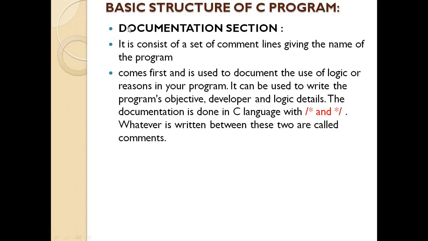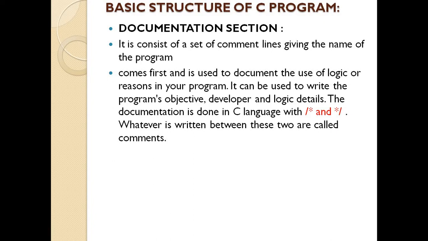Okay, so what is the first? The first is the documentation section. Documentation means what? How do we create the documentation in C language? Suppose we want to write an essay on any given topic, say an essay on my mother.